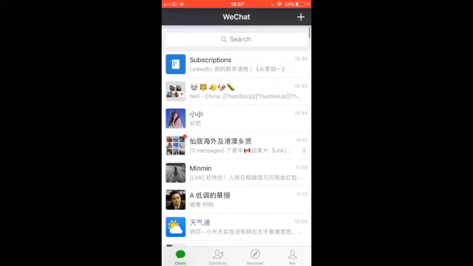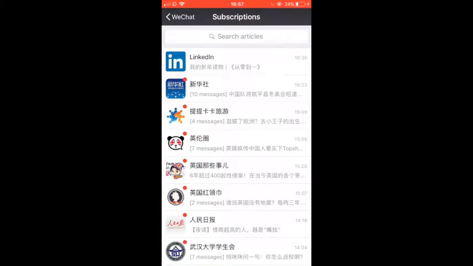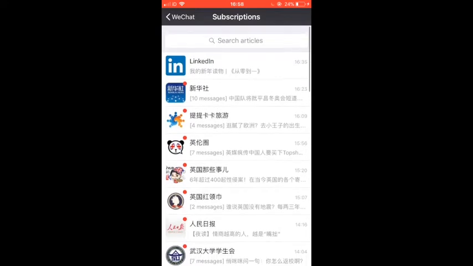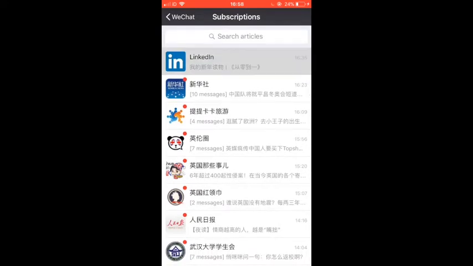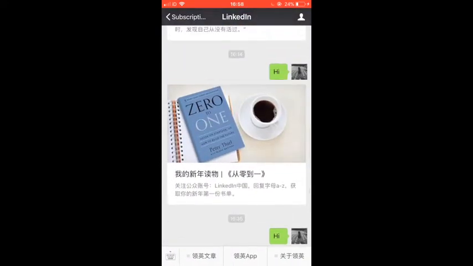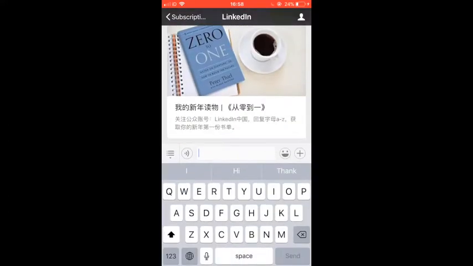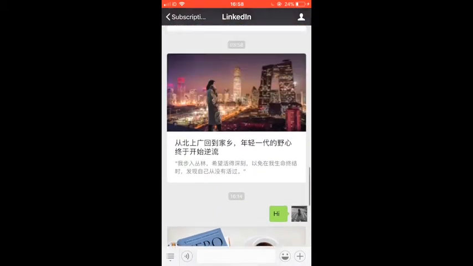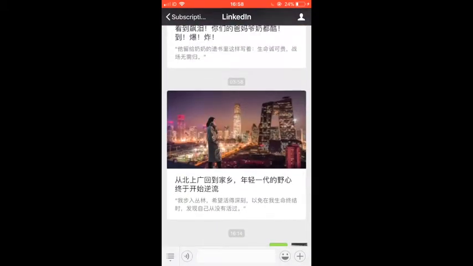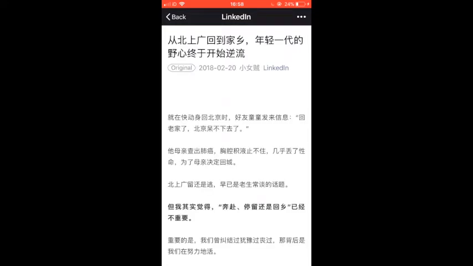In chats, you will also see subscriptions, which is a list of public accounts that you follow on WeChat. For example, LinkedIn has a public account on WeChat which I follow. When you open it up, you will see navigation tabs at the bottom, or you can click on the keyboard icon and send direct messages to the account. Here you can see the article they publish.